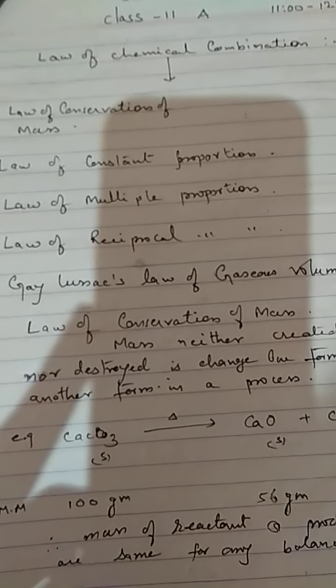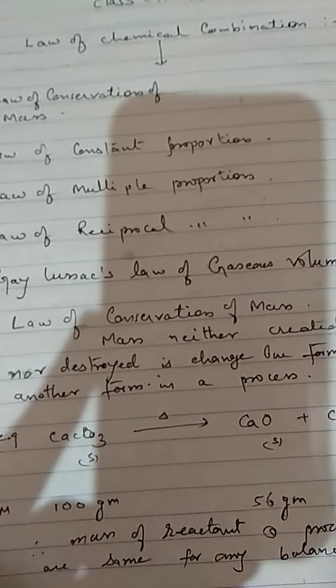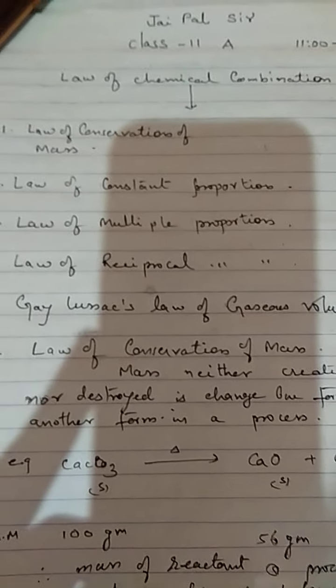Now we will start with the first law, that is the law of conservation of mass, which you have studied in your 9th class as the law of conservation of energy. There you have studied energy is neither created nor destroyed, it changes from one form to another. In chemistry also it is the same.